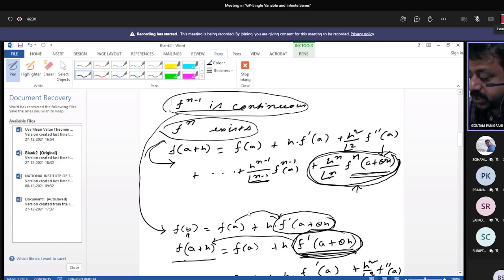Now you just see that this is the generalized mean value theorem, this is the expansion, and this is the remainder term. In the generalized form, why is only a present in place of a plus h? Yes, this is the expansion of f of a plus h by using f of a, taking the remainder at the n plus 1th term. Sir, what is the domain of continuity? Domain here is a, b.